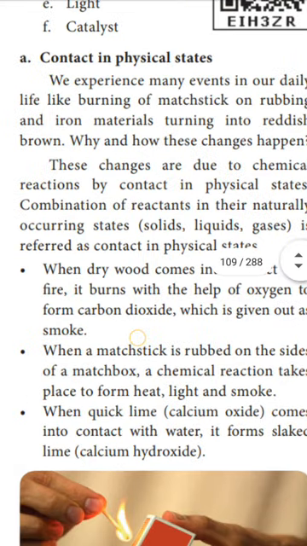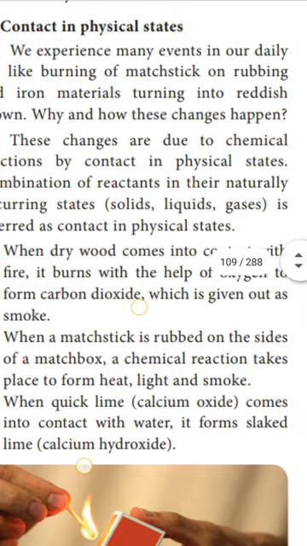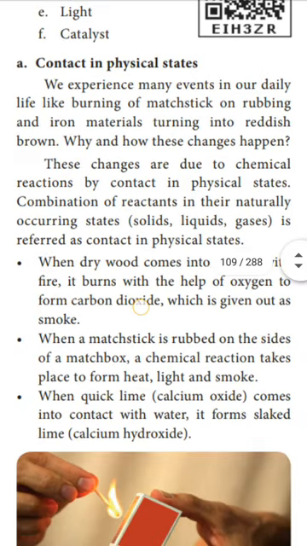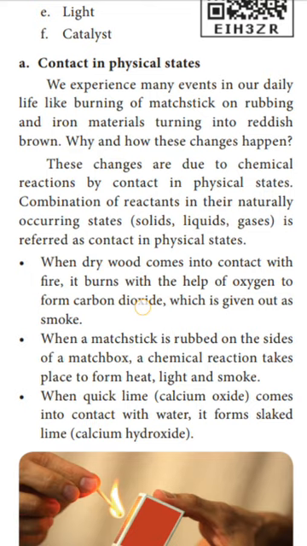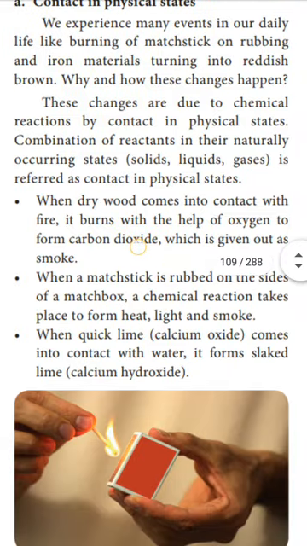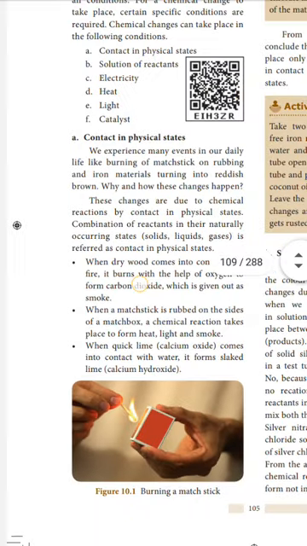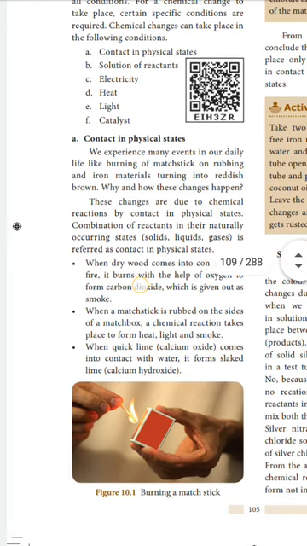In the same way, quicklime, which is calcium oxide, is solid in state. When it comes in contact with water, which is a liquid, here the solid and liquid are combining. It forms slaked lime. Slaked lime is calcium hydroxide. So when calcium oxide and water react, it forms a new substance, slaked lime, that is calcium hydroxide. So a new substance is formed. So this is also an example of chemical change by contact in physical state.